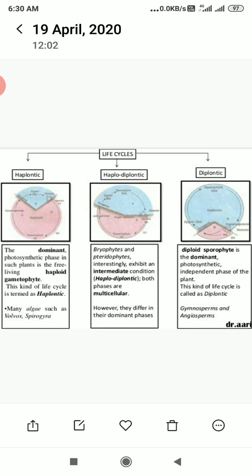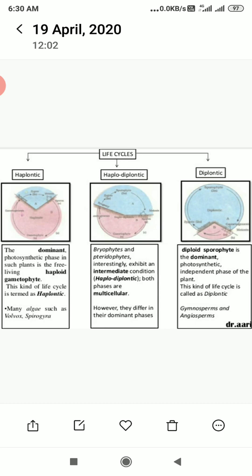It means that for the maximum time, these plants remain in the gametophytic stage. For example, if 12 months is the duration of their life, then approximately 9 months they pass in their gametophytic stage and 3 months in their sporophytic stage. That's why the gametophytic or haploid state remains dominant in these plants, so the life cycle is considered haplontic. For example, Volvox, Spirogyra and some species of Chlamydomonas represent this type of life cycle.